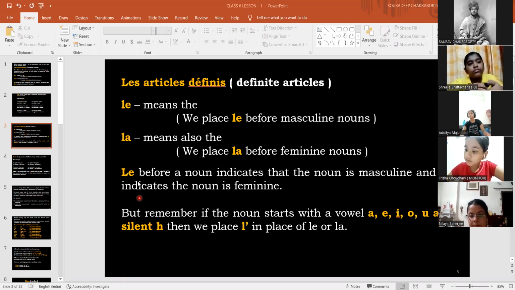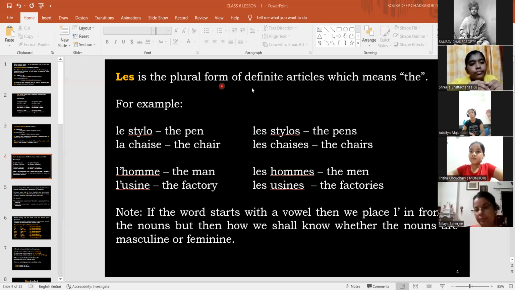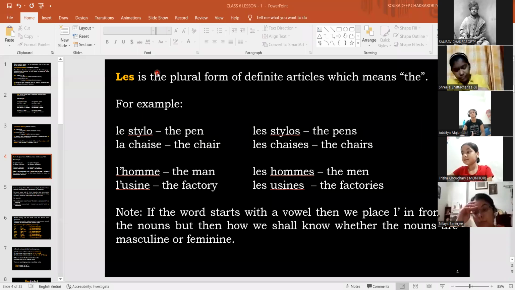So we can see le before a noun indicates that a noun is masculine, and la indicates the noun is feminine. But remember, if the noun starts with a vowel, a, e, i, o, u, and silent h, then we place l apostrophe in place of le or la. Isn't it? Okay. So les is the plural form of definite articles, which means the. So un also means a or an. Des is the plural form.